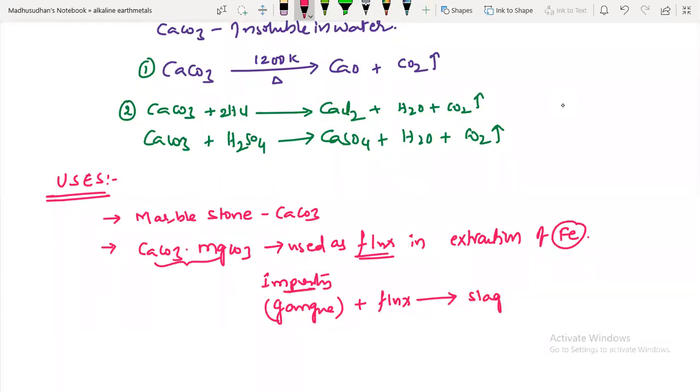If removal of impurities from certain compounds is tough, and direct removal is not possible, we will add flux to that. That becomes an easily removable slag. The slags can be easily removed. That means impurities present in a compound are removed in the form of slag. A little deeper study of this subject will come next year. Okay. Next,